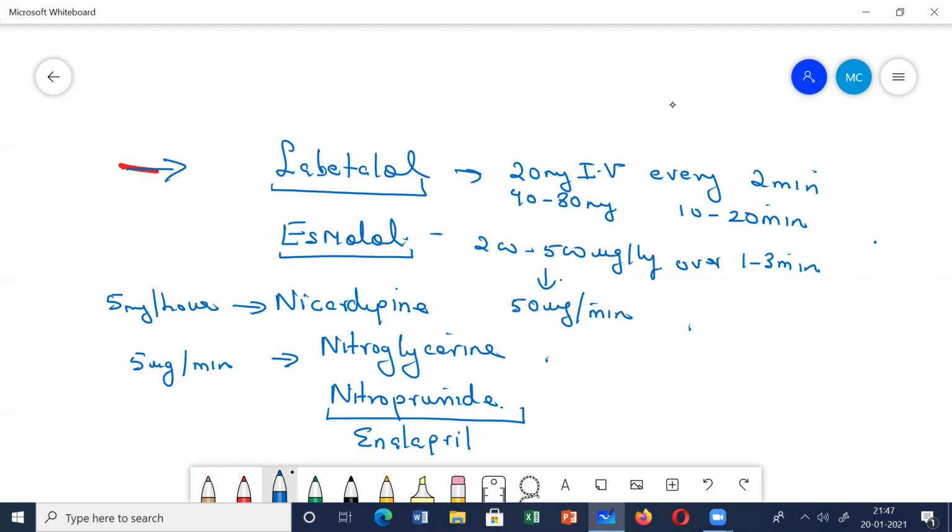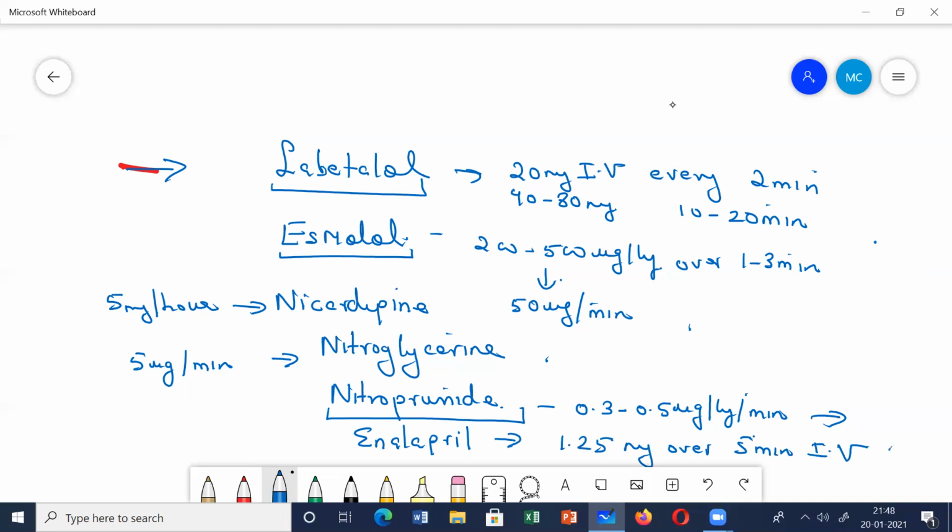Nitroprusside is given at a dose of 0.3 to 0.5 micrograms per kg per minute, and again you can increase it by this much only every 3 to 5 minutes. Enalapril is given 1.25 mg over 5 minutes IV every 4 to 6 hours.